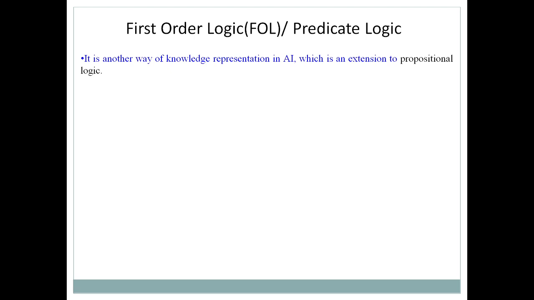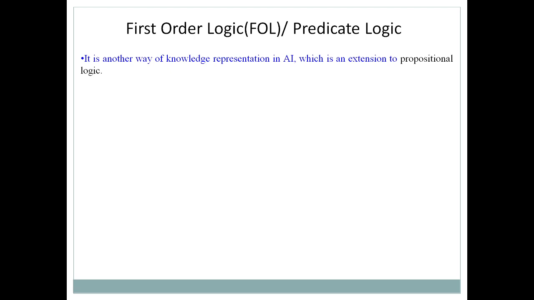So we require another kind of logic, another kind of technique. That technique is nothing but first order logic, or you can say predicate logic. So let's try to understand what predicate logic is. It is another way of knowledge representation, which is an extension to propositional logic. So this is predicate logic.